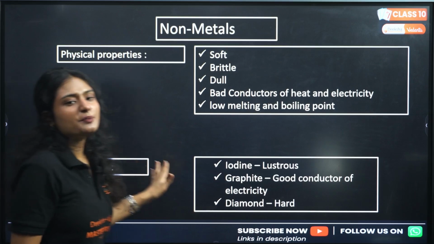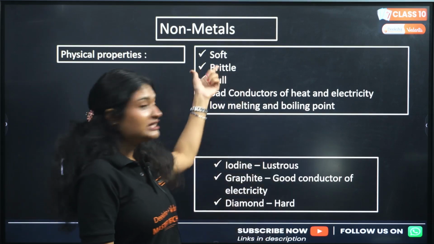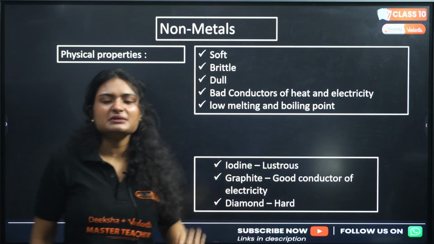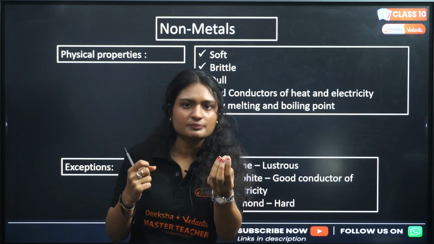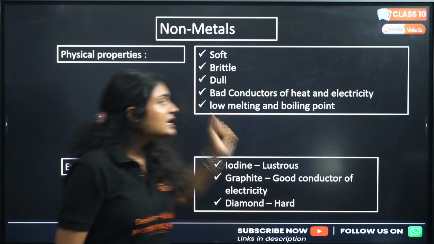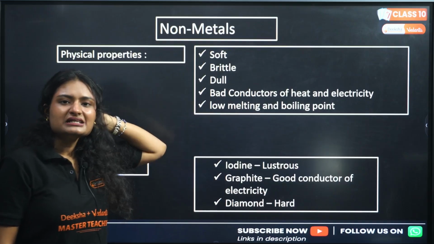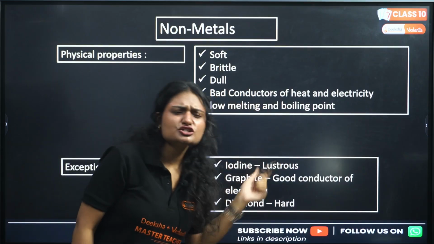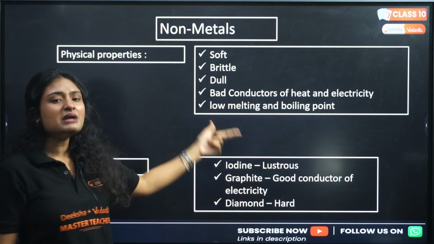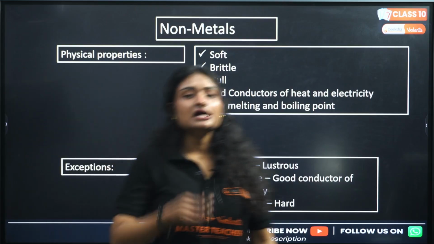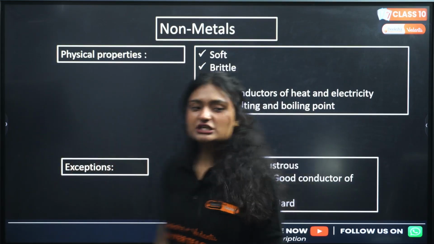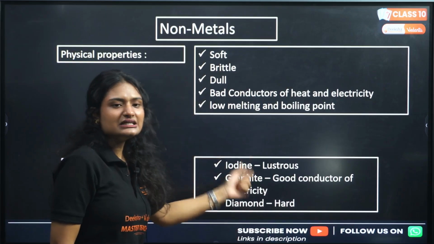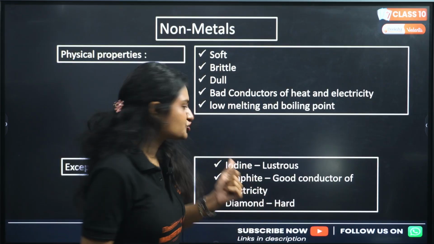Non-metals. Physical properties of non-metals include they are really soft, they are brittle, that means if you break them, they will break down into powder form, right? They are dull. They are bad conductors of heat and electricity, and they have low melting and boiling point. But again, there are some exceptions to these physical properties also, which include iodine. Iodine is a non-metal, but it is highly lustrous.